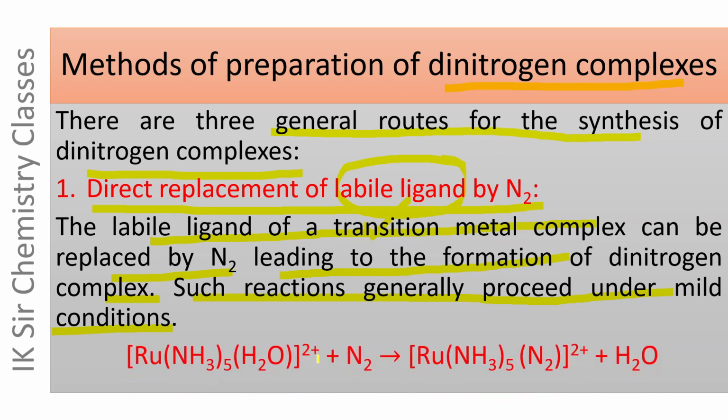[Ru(NH3)5H2O]2+. This is the complex compound of ruthenium 2+, which contains a labile ligand H2O. It is loosely bonded to Ru2+ ion and it can be replaced easily by other ligand. When this complex compound is treated with N2 under mild conditions, this H2O molecule comes out from the coordination sphere of Ru2+ ion and its position is taken by N2 molecule, and thus we get a dinitrogen complex.